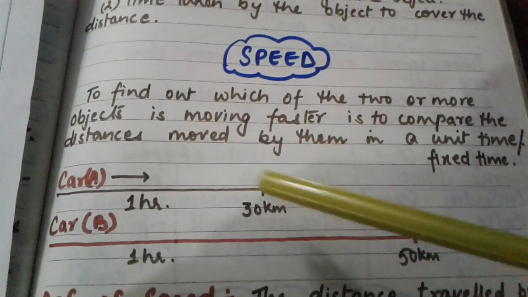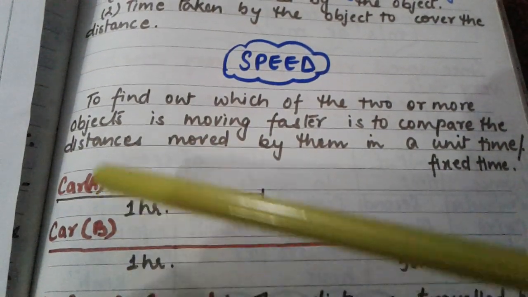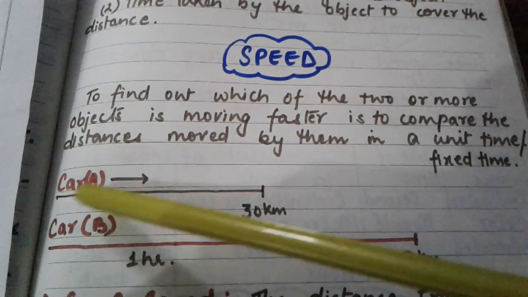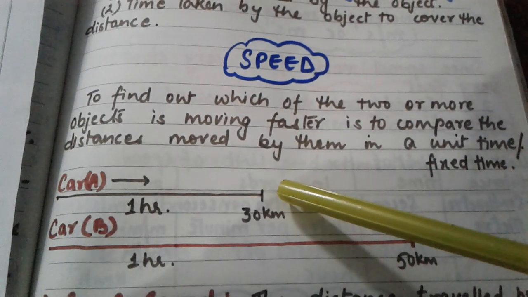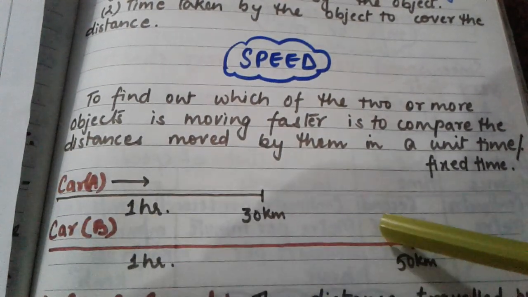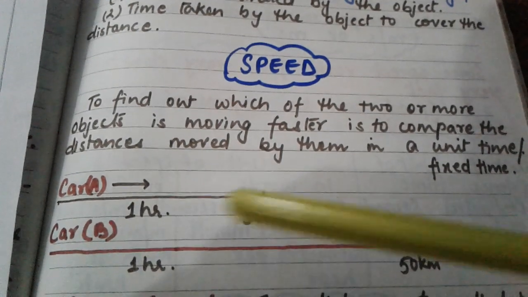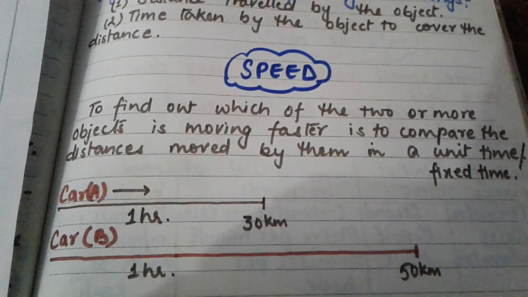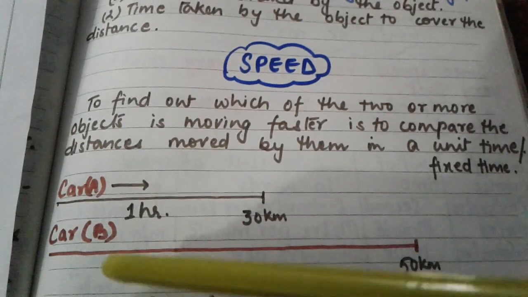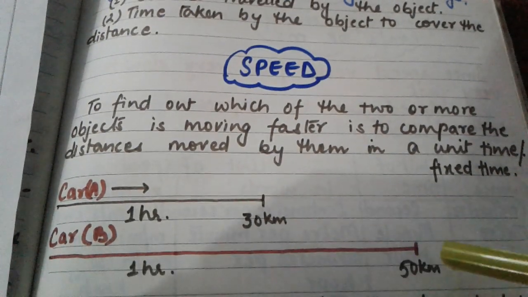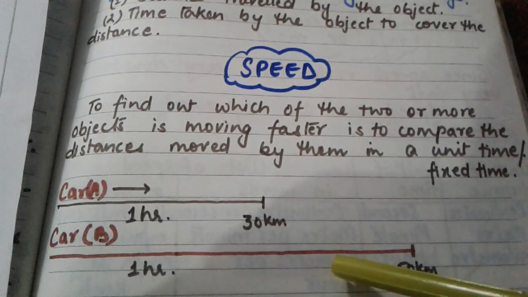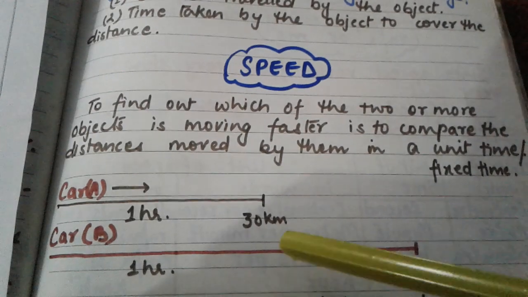Let us consider this. We have two cars, say car A and car B. Car A in 1 hour has covered a distance of 30 kilometers, while car B in the same time, a fixed or unit time, because here we are taking it as 1 hour, is covering a distance of 50 kilometers. So which car will be the fastest out of these two? Car B.